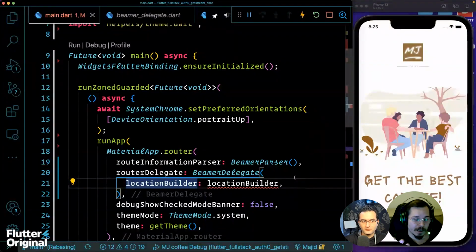But now in this simple application, we have three choices for location builder. We can use routes location builder, that's the simplest. We can use beamer location builder, that's a little bit more advanced, but accepts multiple beam locations. And we can use a fully custom closure function where we determine with our own logic which beam location to return. In this case, we're going to use just the routes location builder.